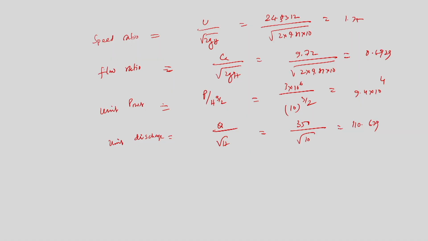So we have solved these two problems. In summary, we have derived the specific speed of the turbine. From there we have defined the scale ratio, then a few ratios like unit power, unit discharge and unit head, and we have worked out two examples of how to solve the problems. Probably it will help you get an insight into how to solve a problem and how to calculate different ratios based on the data available.